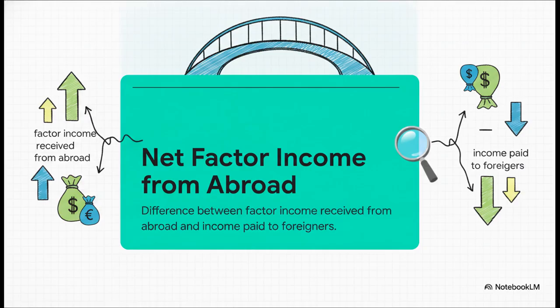By strict definition, NFIA is the exact difference between the factor income received by normal residents of a country from the rest of the world for rendering factor services and the factor income paid to foreigners operating within the domestic territory. Essentially, it meticulously accounts for the inflow of wealth from your residents operating internationally and then structurally subtracts the outflow of wealth to foreign enterprises operating domestically. It's the definitive quantitative bridge between our two foundational boundaries.